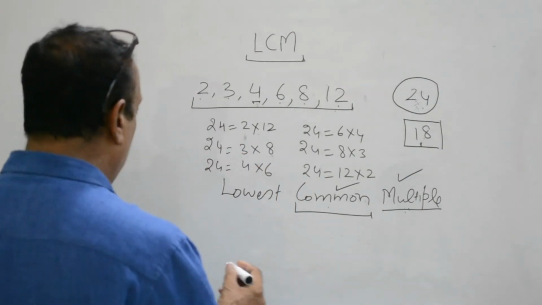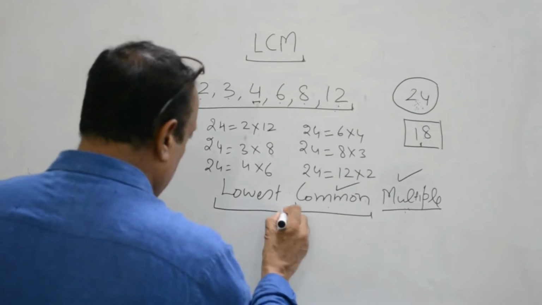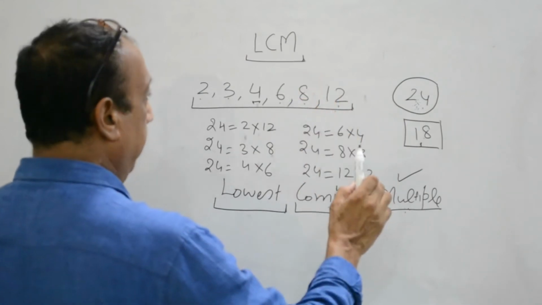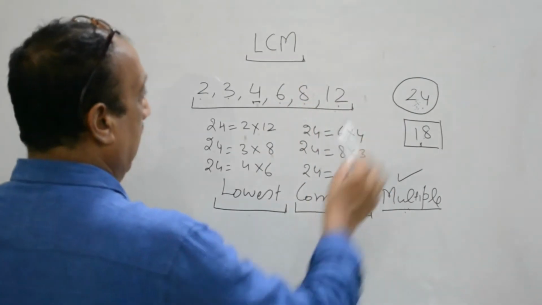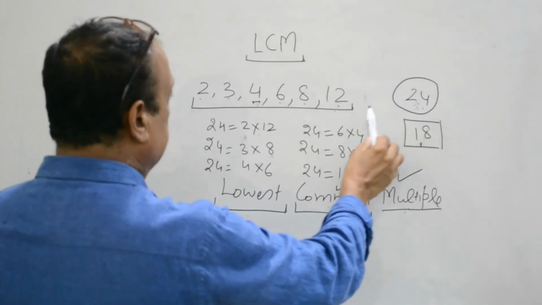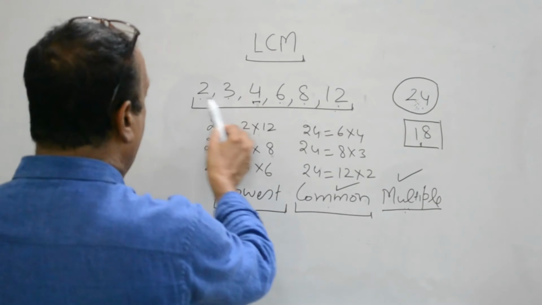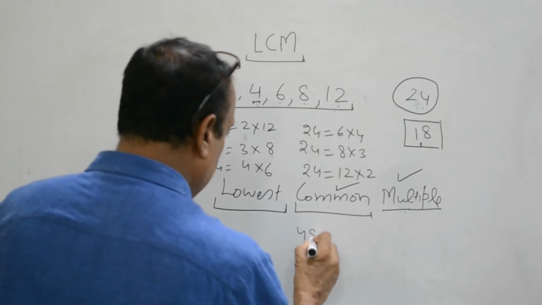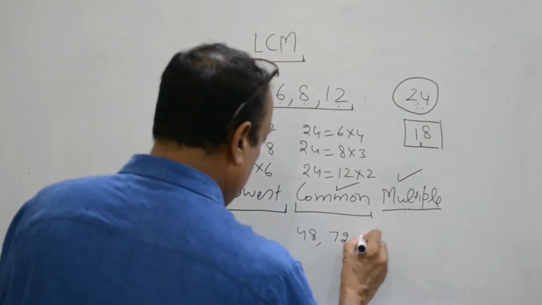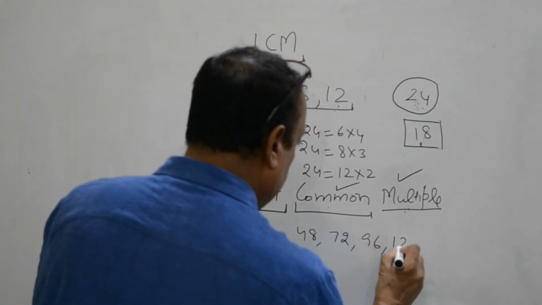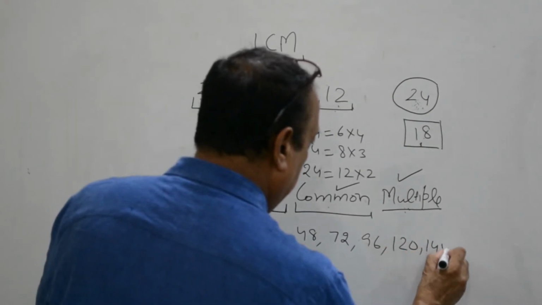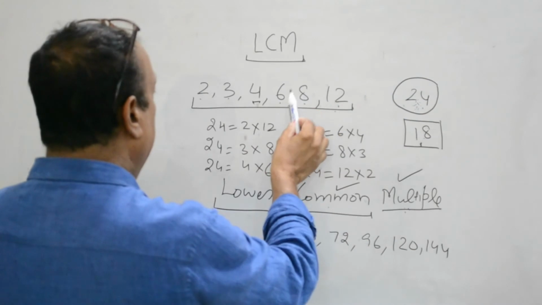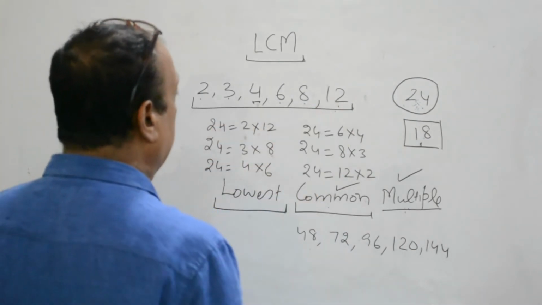Now come to this word lowest. There are many numbers, uncountable numbers greater than 24 which can be divided by all these numbers simultaneously. For example, 48, 72, 96, 120, 144. It means all the multiples of 24 can be divided by all these numbers simultaneously.